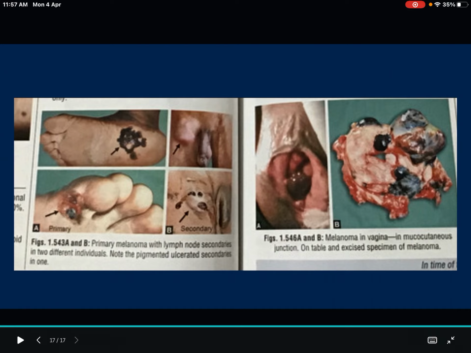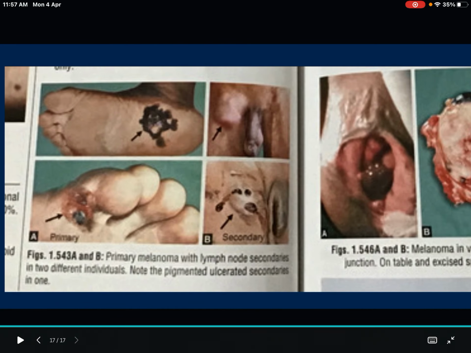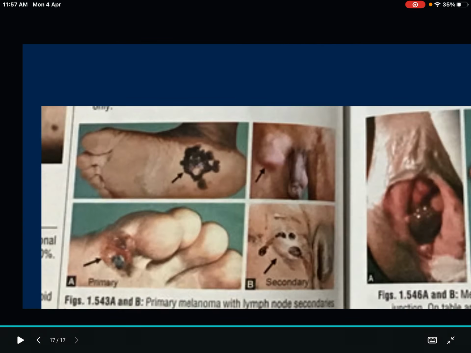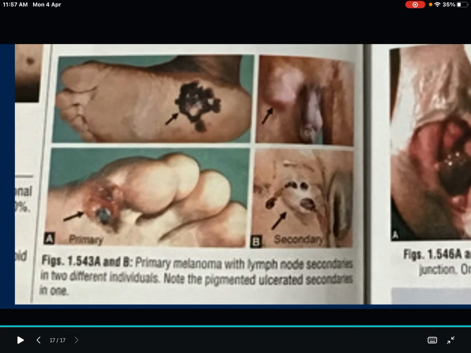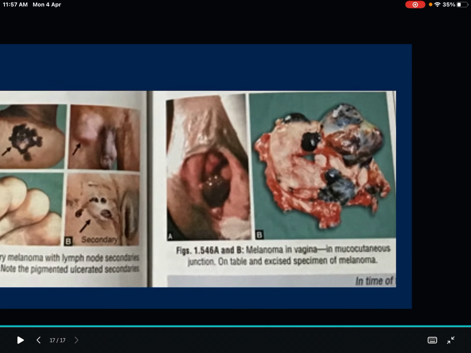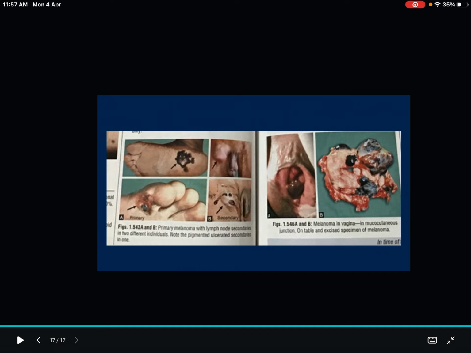Here you can see malignant melanoma with lymph node secondaries in different individuals. And here you can see inguinal lymph node involvement. In the foot, you can see the soles, secondary tumors. That's it. So that's it, guys.